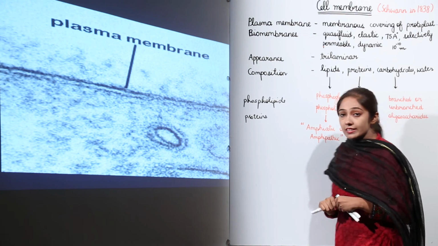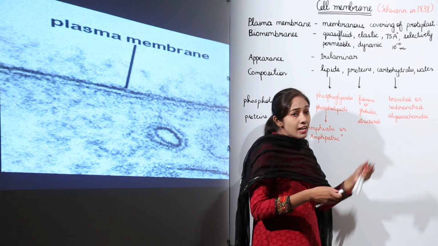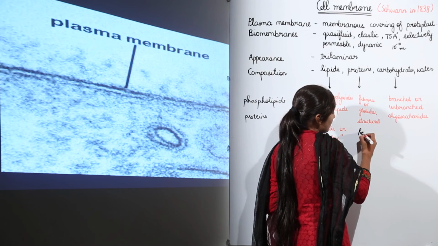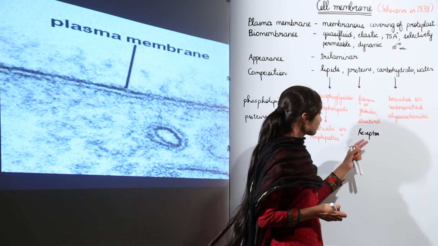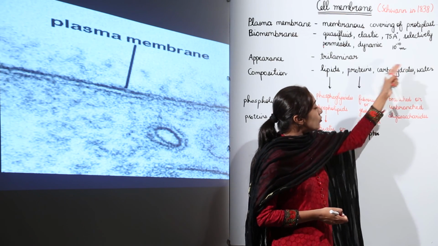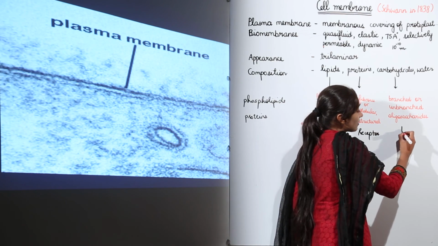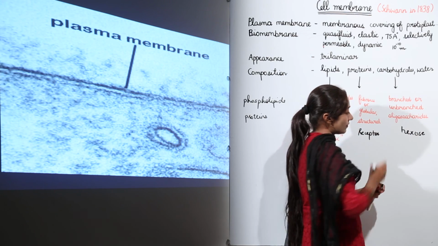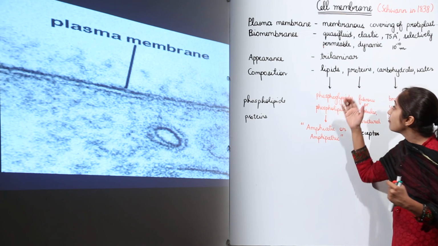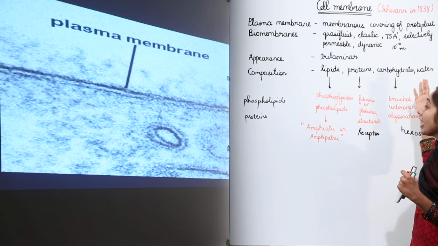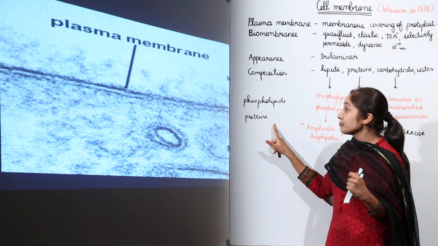When we talk about proteins, these can be fibrous or globular, or structural proteins. We also have receptor proteins that act as enzymes. We'll discuss that. Then we have carbohydrates: branched or unbranched oligosaccharides. An example is hexose. So, you can make out that the composition of the plasma membrane is lipids, proteins, carbohydrates and water, and the two major components are the phospholipids and the proteins, right?